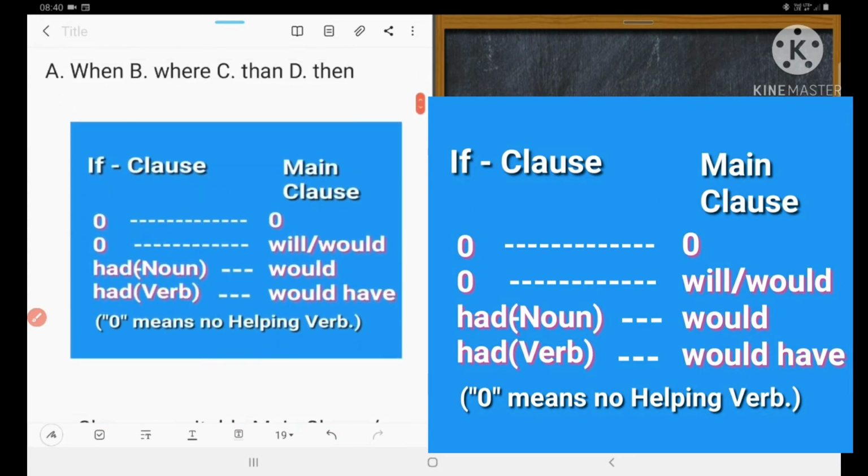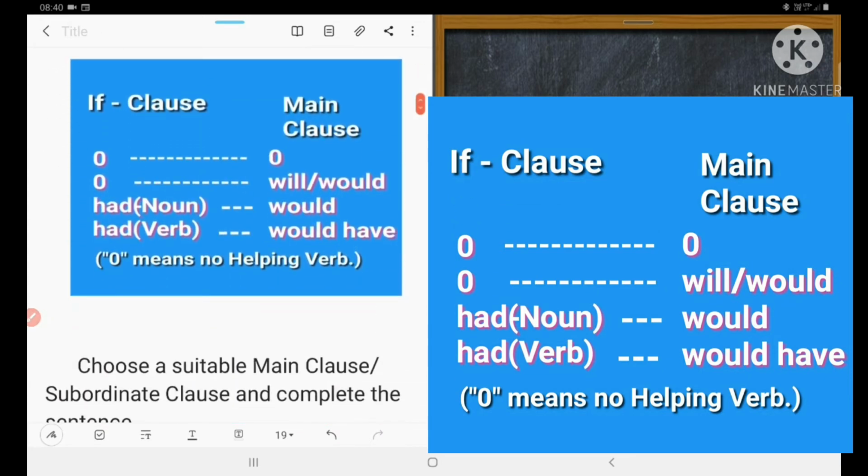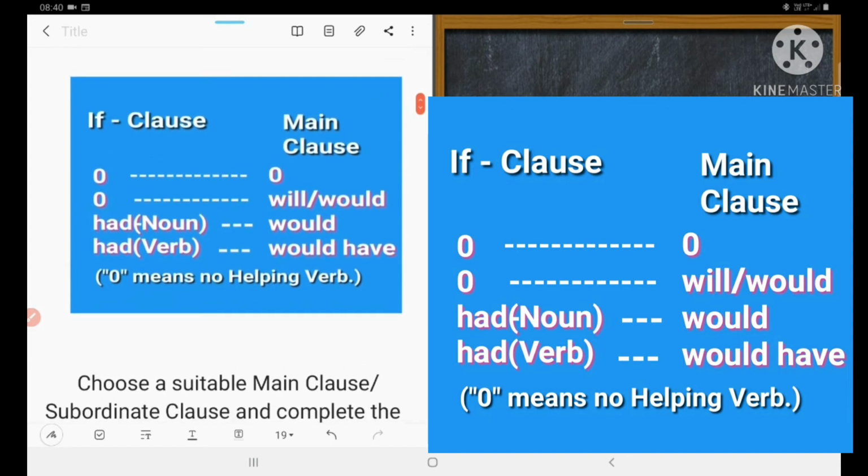Next one is the if clause. An if clause is otherwise known as a conditional clause. A conditional clause has two parts: one is the if clause, another is the main clause. The sentence which begins with if is called the if clause. Could you understand? And the other is the main clause. The verb in the if clause and the verb in the main clause have an agreement. If there is no verb in the if clause and it refers to general truth, we do not use any verb in the main clause.